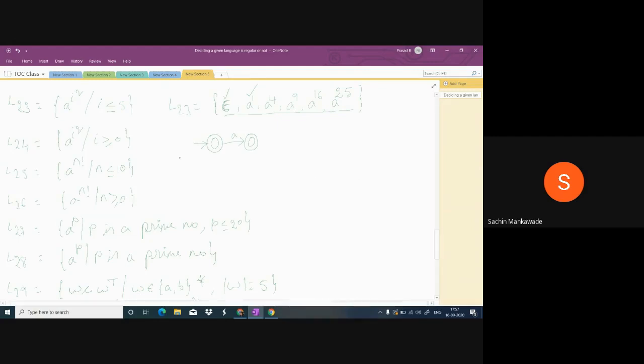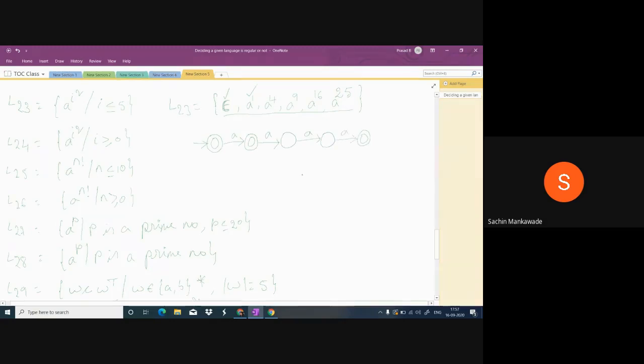But here epsilon we have accepted, A accepted, and shall we accept A square? Is A square a string in this L23? No, sir, it is not present in the string. Then don't accept A square. A cube, no, sir. A power 4, yes, sir. Okay, now listen.